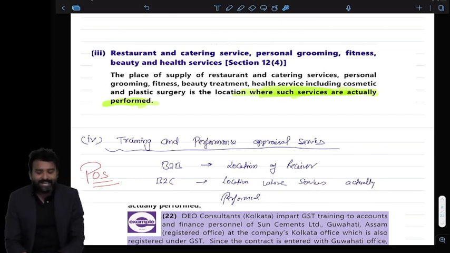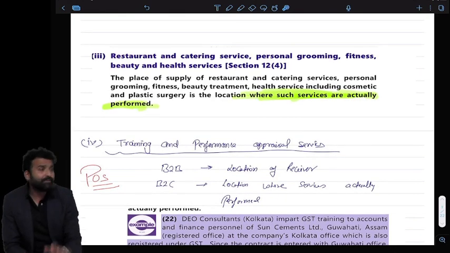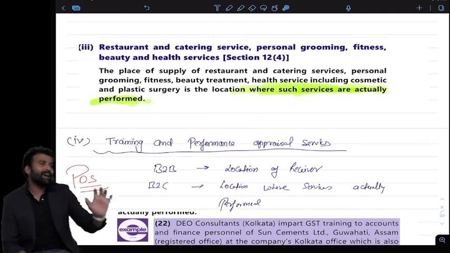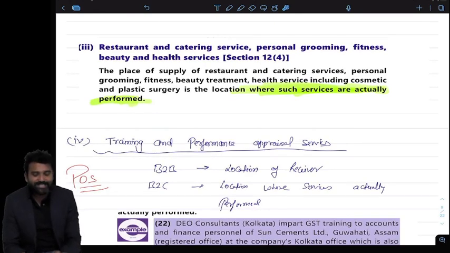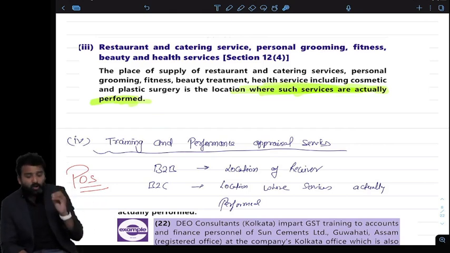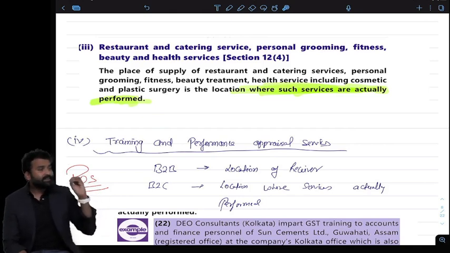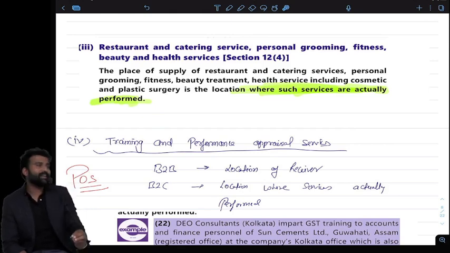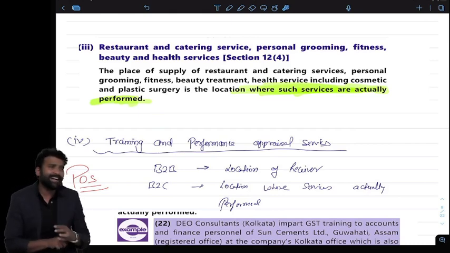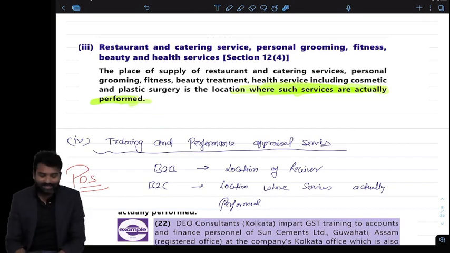The services are restaurant, catering, personal grooming, fitness, beauty and health treatment. Very simple. All these services are very personal in nature. They are actually consumed where they are actually provided. So the location is always where the services are performed. Here there is no exception, no general rule, nothing, because these services are very personal in nature. These services require the presence of the receiver. So where the services are provided, there only it is consumed, and that's where the services are actually performed. That is the place of supply for restaurant, catering, personal grooming, fitness, health and beauty services. Okay. Next, now comes the training.